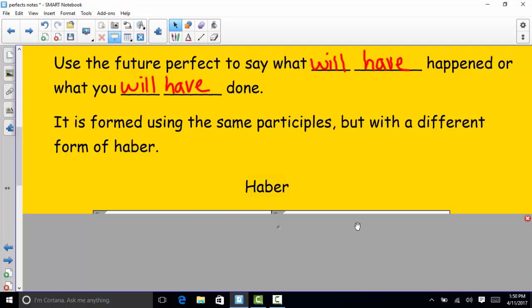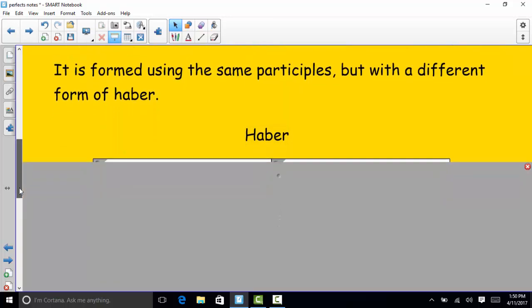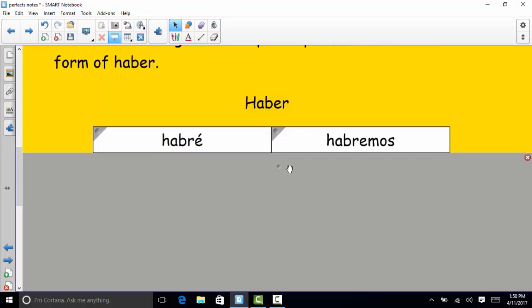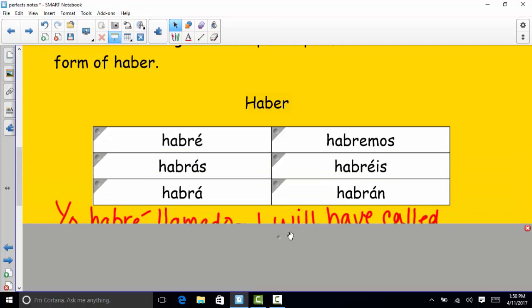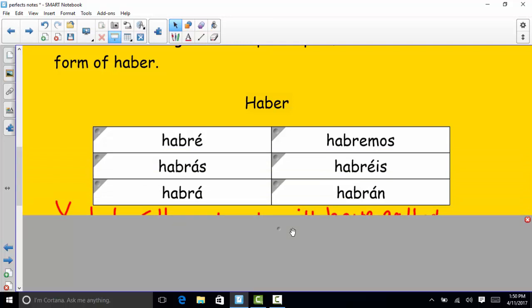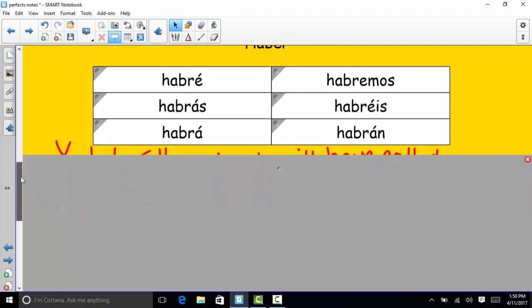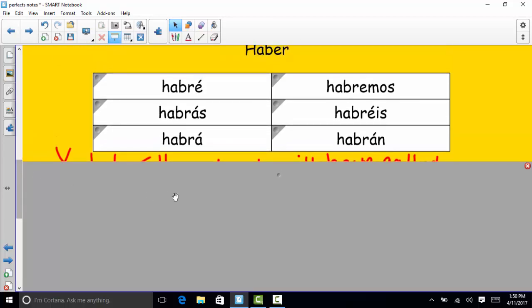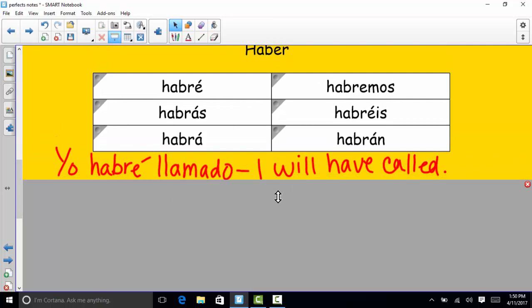So haber does have an irregular stem in the future, if you can remember from your blue review packet. So we can't just leave that infinitive and add our endings. It changes to H-A-B-R. So it's pronounced habré, habrás, habrá, habremos, habréis, and habrán. So now to just give you the example, I will have called, instead of yo había llamado, I had called from before, now I'm changing this conjugation to the future, and I say yo habré llamado, I will have called.